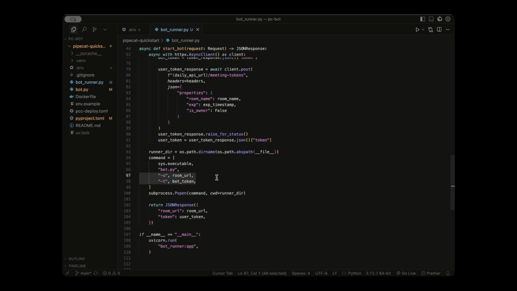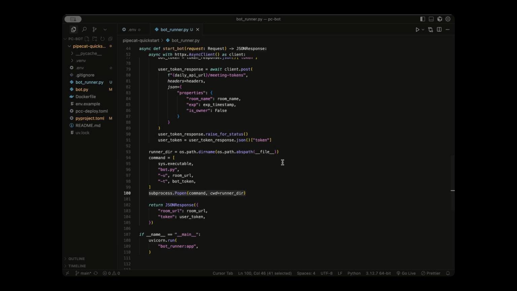So this is basically telling our computer, here's the directory that our bot.py file is in. Using this interpreter, run this file with these 2 arguments. And it does that in the subprocess.Popen command, where it passes in the command and the working directory that our file is in.